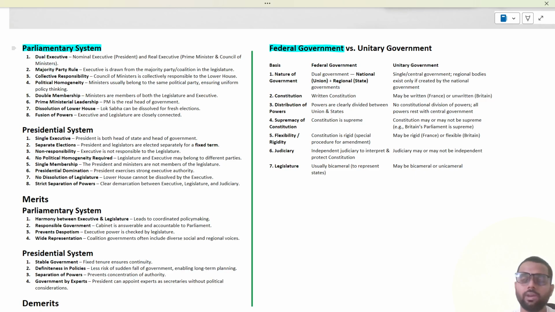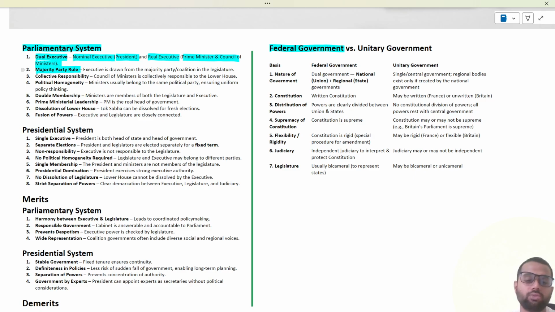We have discussed it so many times during the course of the lecture, but I thought it would be great to provide you written notes so that you can copy them down and reproduce them in the examination. So, the parliamentary system is a system in which there is a dual executive. The one is called the nominal head or nominal executive, which is the president, and then there is a real executive or real head, which is the prime minister, along with the council of ministers. Then in the parliamentary system, there is majority party rule.